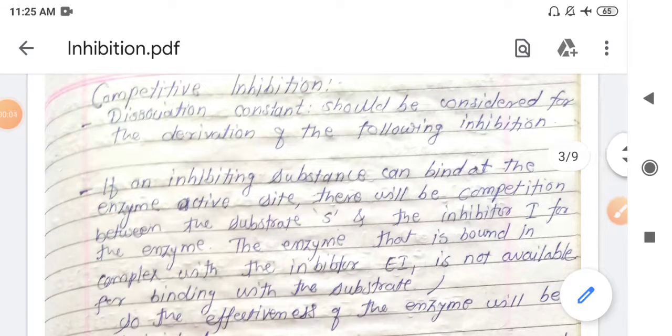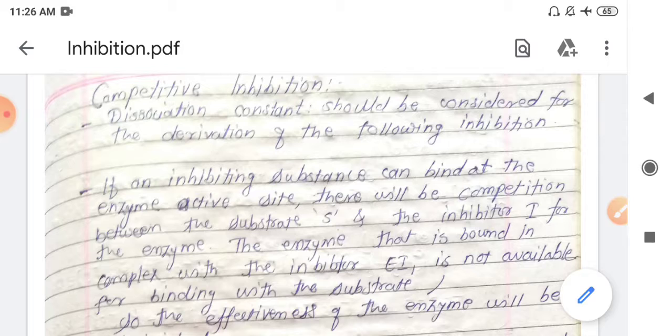In the previous lecture we have seen some introductory part of activators and inhibitors and their mechanism. There are three types of mechanism for inhibition. One is the competitive, another one is the uncompetitive, and the last one is the non-competitive inhibition. First of all we'll start with the competitive inhibition.